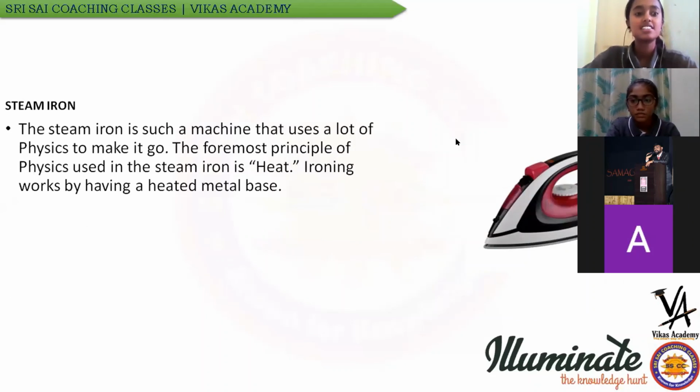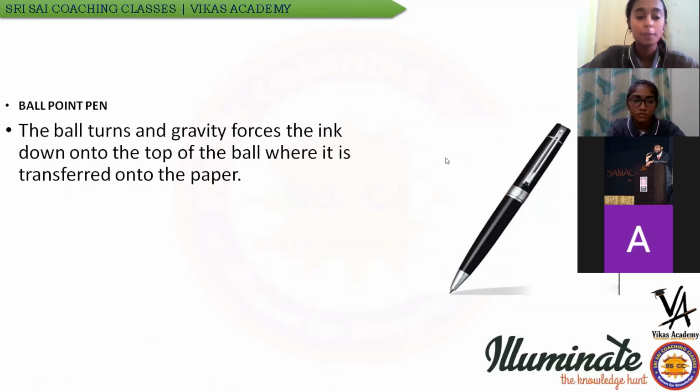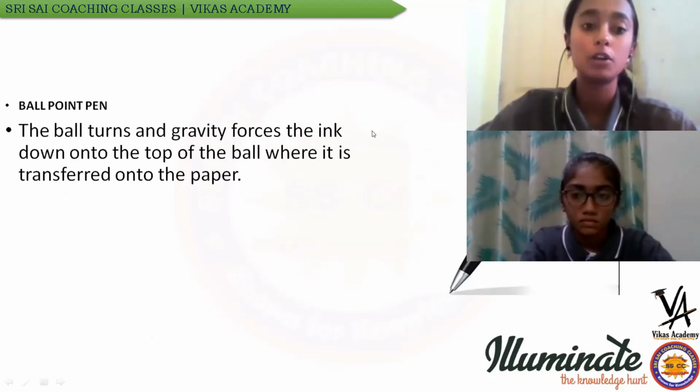Steam iron. The steam iron is a machine that uses a lot of physics to make it go. The foremost principle of the steam iron is heat. Ironing works by having a heated metal base. Ballpoint pen. The ball turns and gravity forces the ink down to the top of the ball where it is transferred onto the paper.